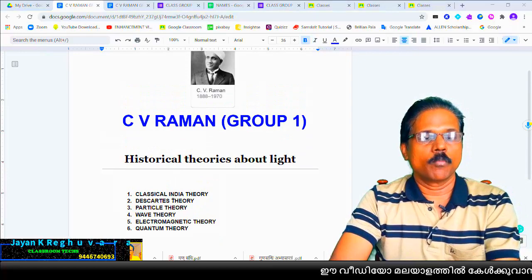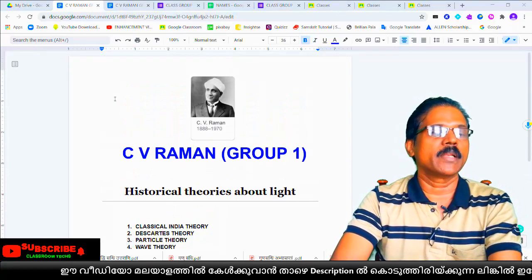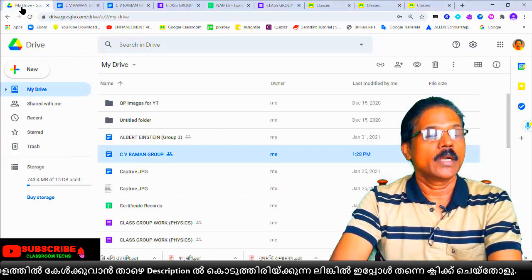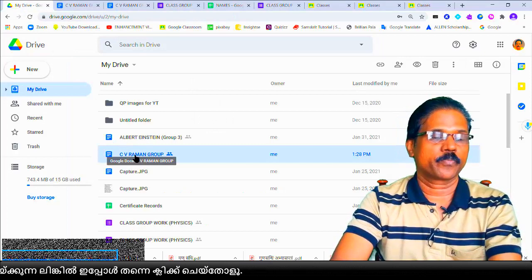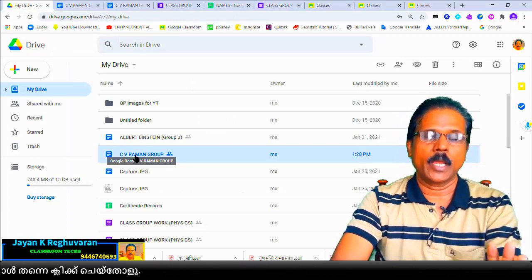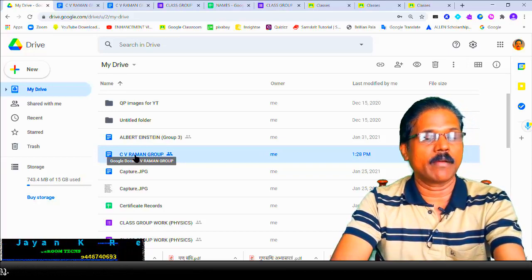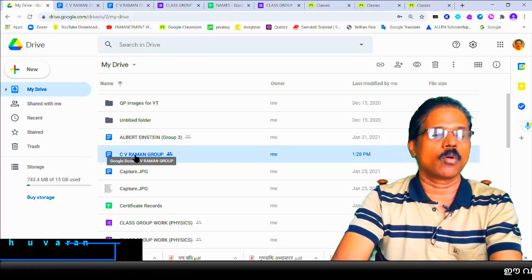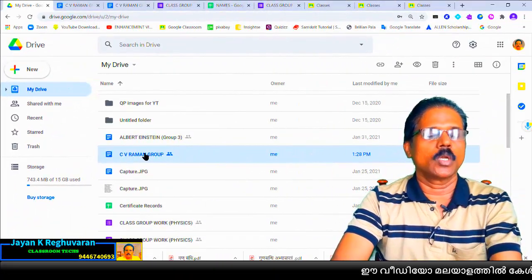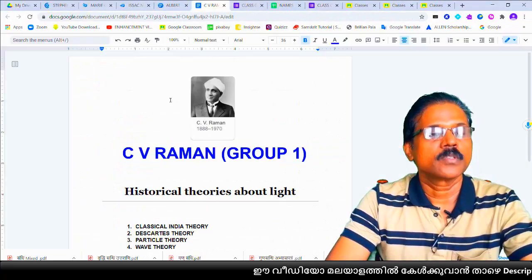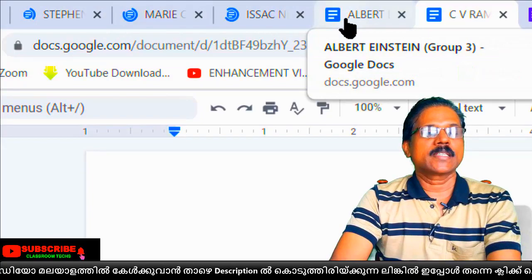Like this you make one Google Doc to send to the children. This one I completed. After this you take copies of it. Change only the group name and the photo if you need. I'm going to take copies of this one. How many more copies? We have 5 groups, so 4 more copies I'm going to take. Now I have made a Google Doc for all groups. You can see all these doc pages at the top.